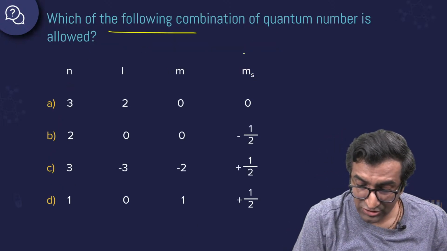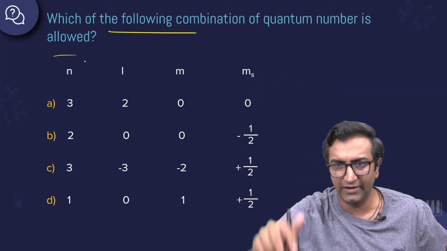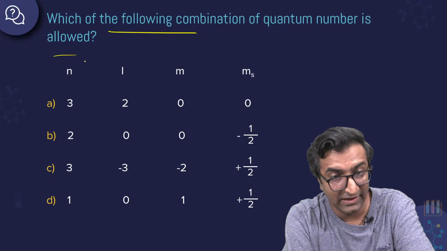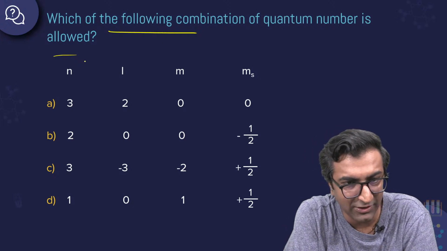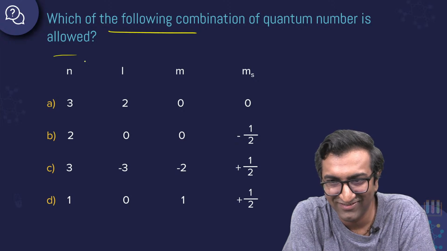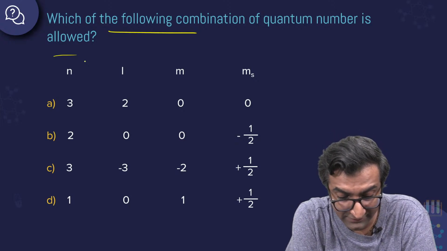Which of the following combination of quantum numbers is allowed? Next one. Let's go on. Yes, Aksh, बिल्कुल सही. A. Which of the following combination of quantum numbers is allowed? Which part, Prajwal? कौन सा part? I mean, that's a very generic question, my friend. Elaborate a little bit.